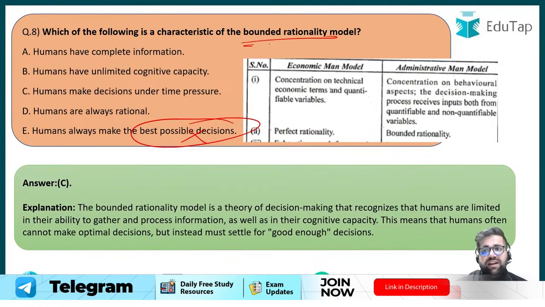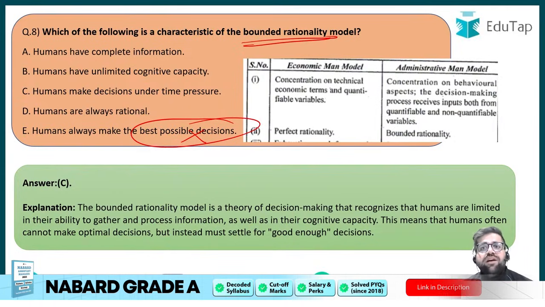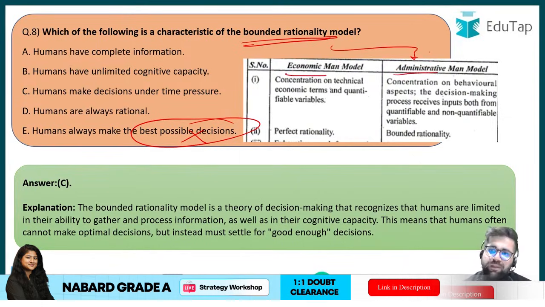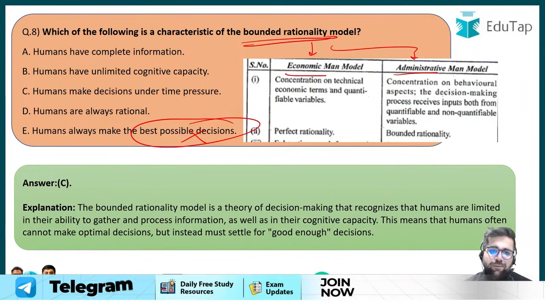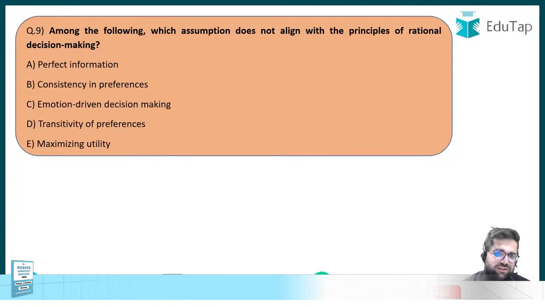Under bounded rationality, definitely there is a certain condition which is imposed on you, and based on that you will have to make a decision. If you see, there are two models: the economic man model and the administrative model. The administrative model definitely has bounded rationality. The economic man model is like you are having perfect rationality and you will make the best decision. But under the administrative man model, you will have bounded rationality. So the answer was option C of this question. Definitely it was comparatively tougher as compared to the last questions.